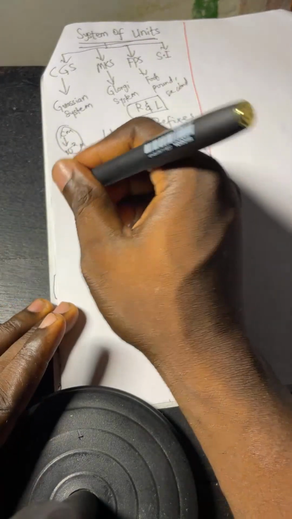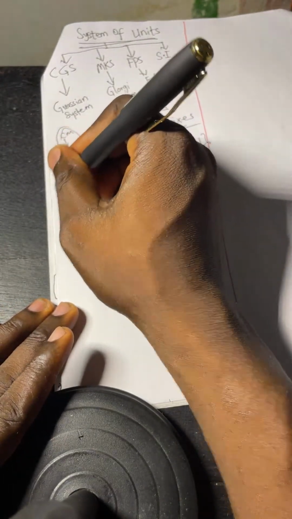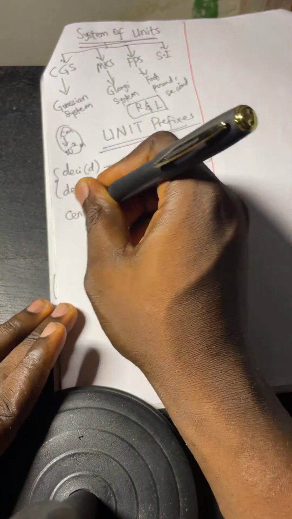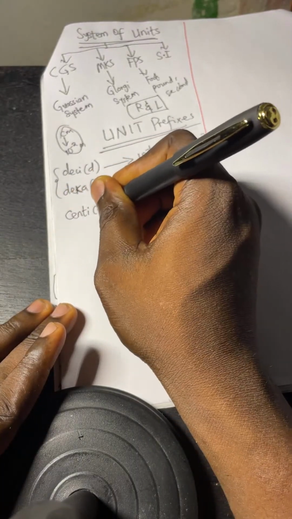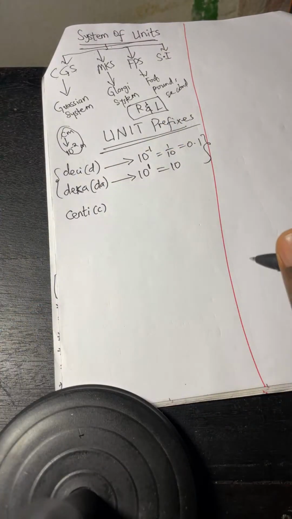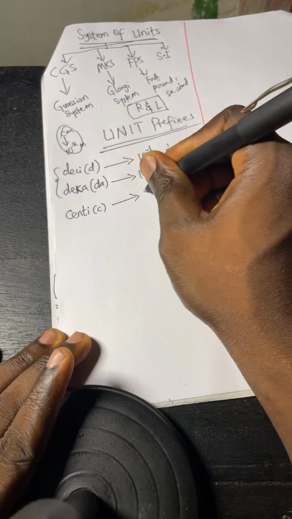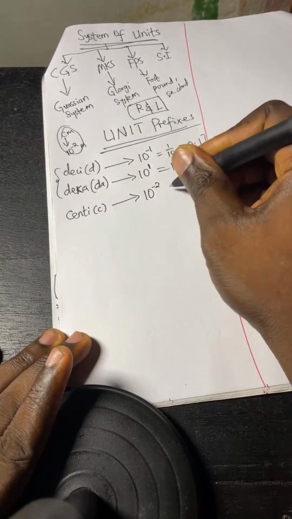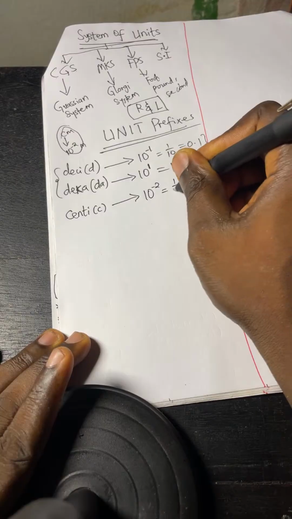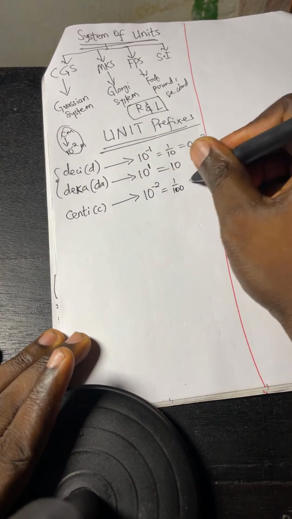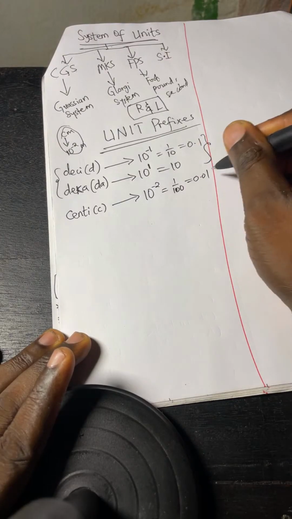Let's go. The next one is, I'm done with this. So next one is what I call centi. Centi is small letter c. It can be centimeter, centigram, centi this, centi that. This stands for 10 power minus 2. And you know in English, 10 power minus 2 is just 1 over 100 or 1 over 10 power 2, which is 1 over 100. That will give you 0.01.